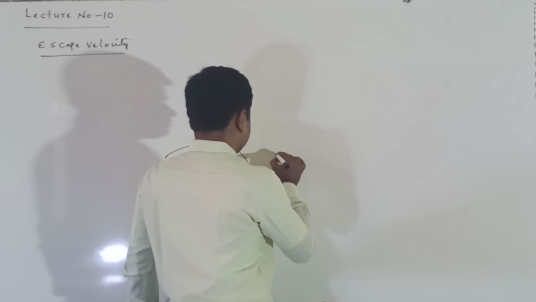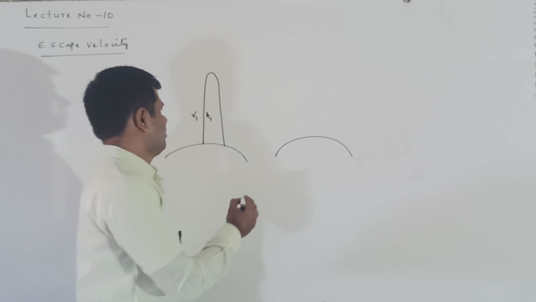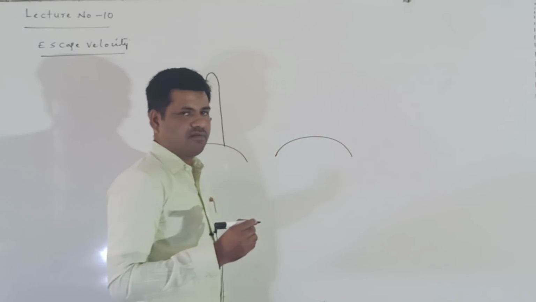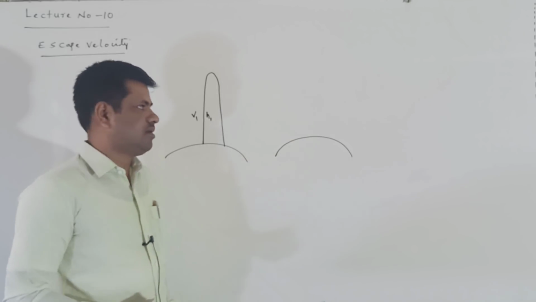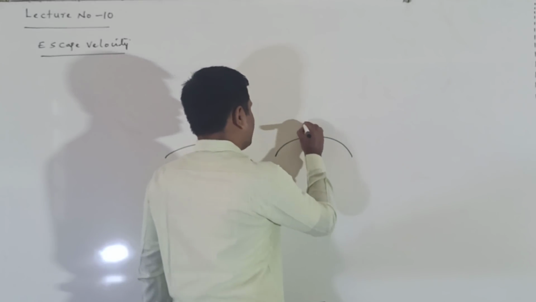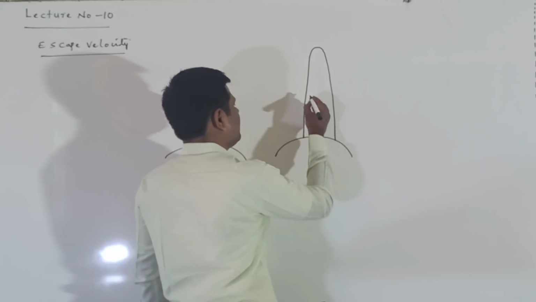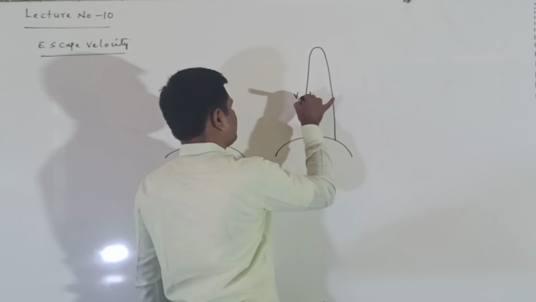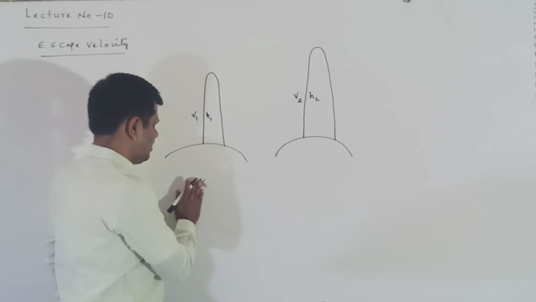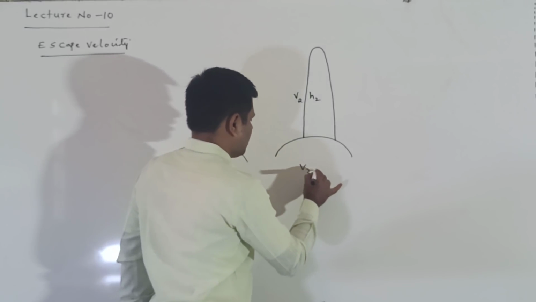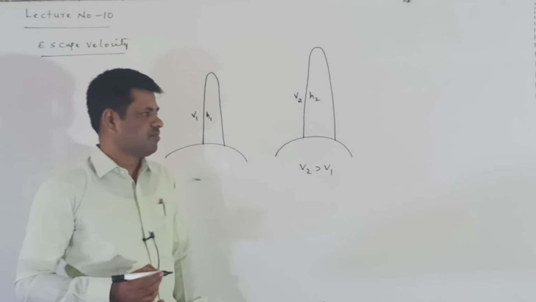Now again we throw the same body with increased velocity. Here v1 velocity was given before, now v2 velocity, and v2 is greater than v1. Again it goes to a certain height, which is gradually increasing, and again comes back to the surface of the earth. Since v2 is greater than v1, the height of the body also increases.